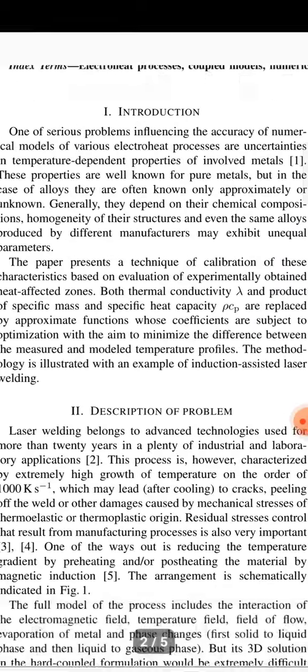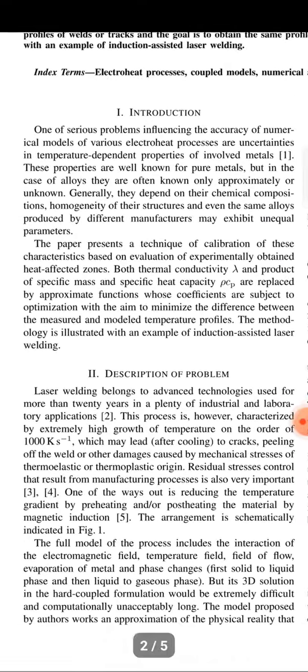Introduction. One serious problem influencing the accuracy of numerical models of various electroheating processes is the uncertainty in temperature-dependent properties of the materials involved. These properties are well known for pure metals, but in the case of alloys they are often known only approximately. They generally depend on chemical composition, homogeneity, and structure, and even the same alloy produced by different manufacturers can exhibit unequal parameters.